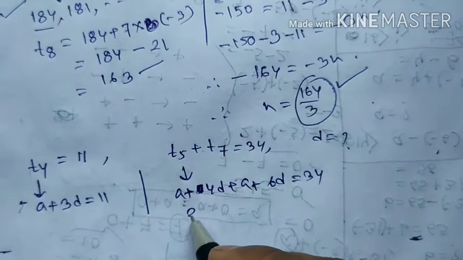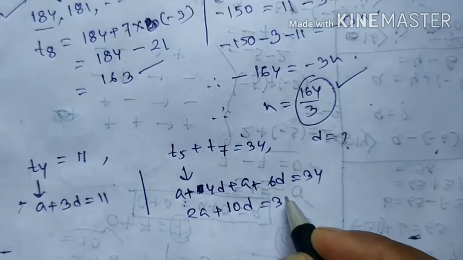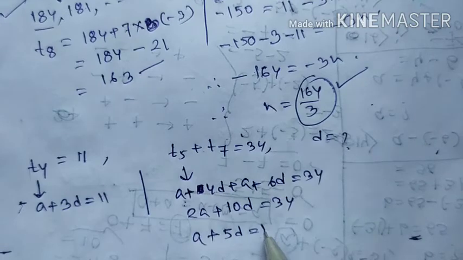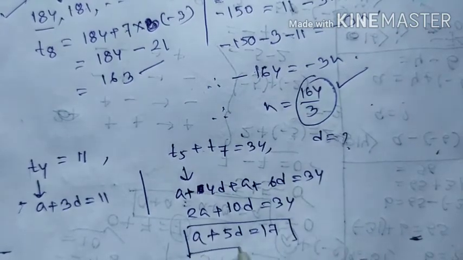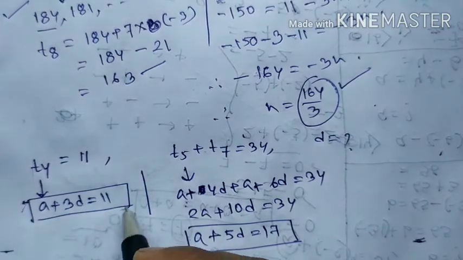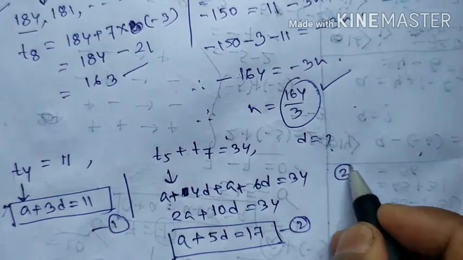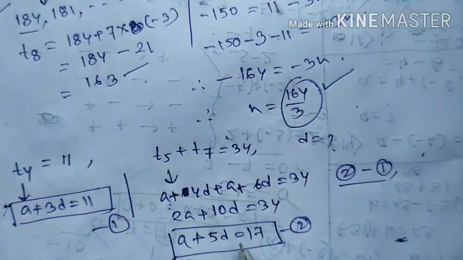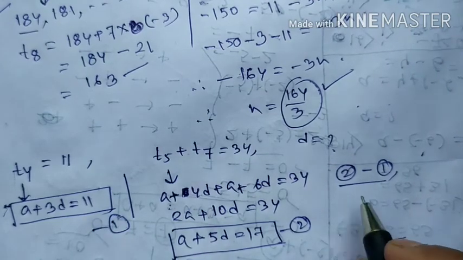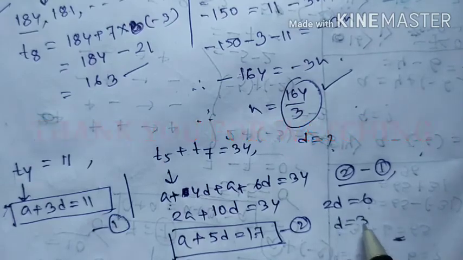Therefore a plus a equals to 2a and 4d plus 6d equals to 10d, equals 34. Therefore a plus 5d equals to 17 if we divide by 2 on both sides. Therefore this is equation number 1 and this is equation number 2. So if we calculate 2 minus 1, a will be deducted and 5d minus 3d equals to 2d and 17 minus 11 equals to 6. Therefore d equals to 3.